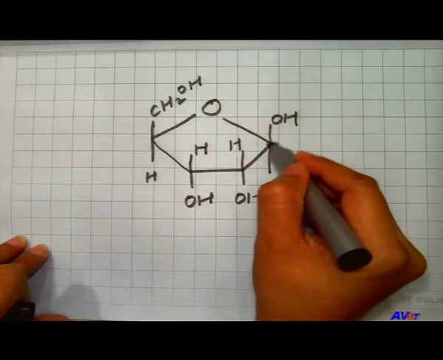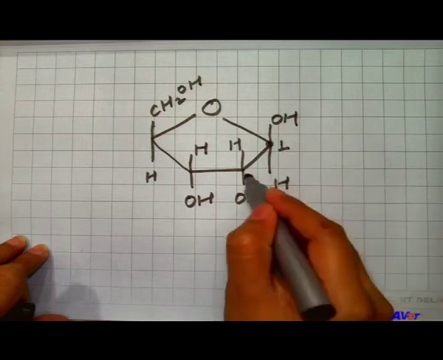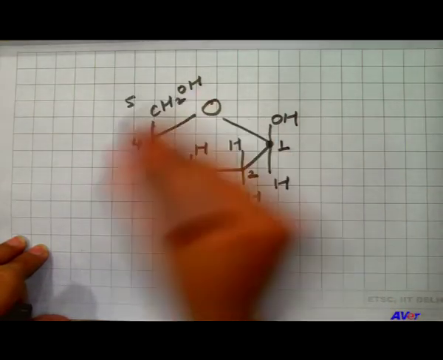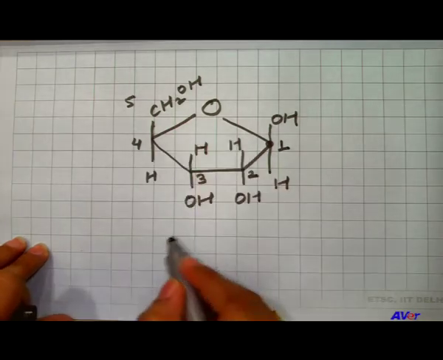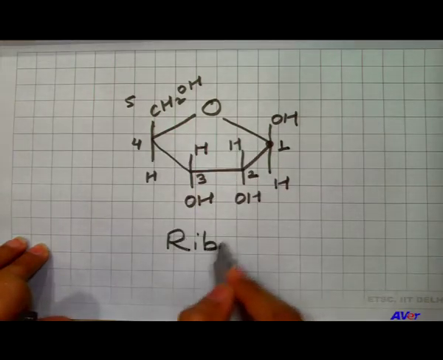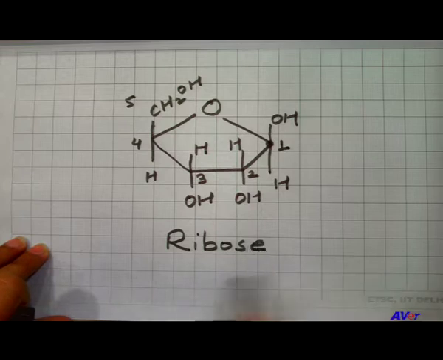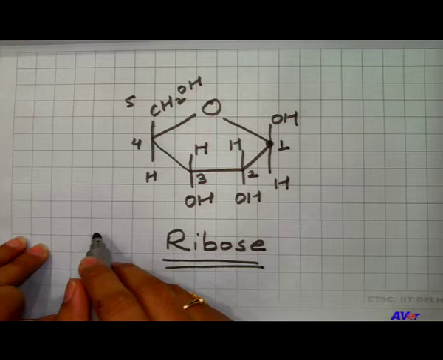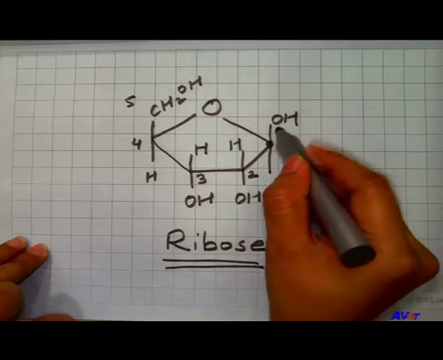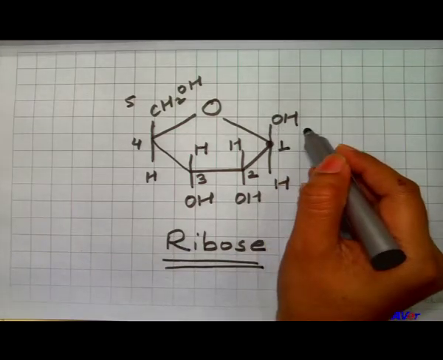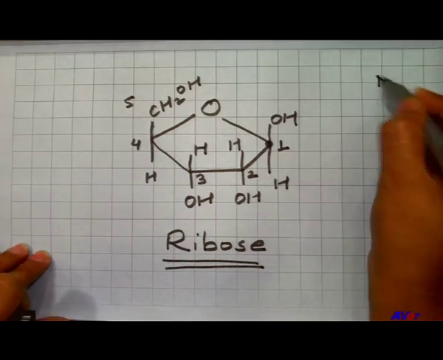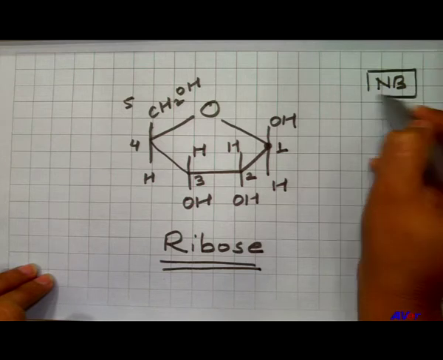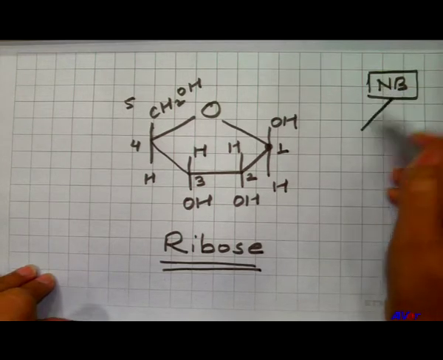If we talk about the number of carbon, here the first carbon, second, third, fourth and fifth. So, this particular carbohydrate is a ribose sugar which is found in RNA. Now, if we talk about nitrogenous bases which are found in RNA, there are two types of nitrogenous bases.